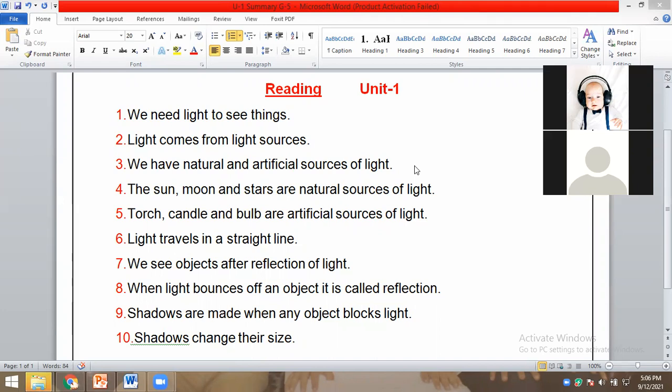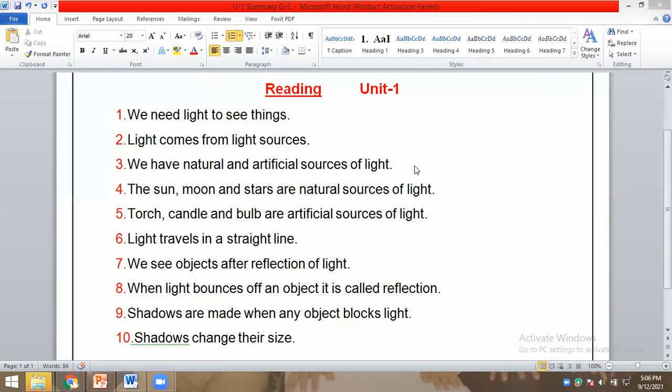Abdullah Faisal, read. We need light to see things. Light comes from light sources.